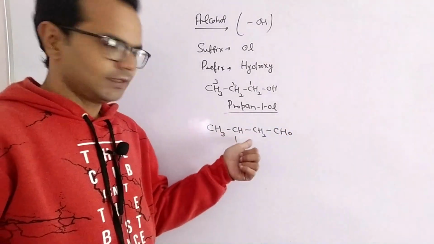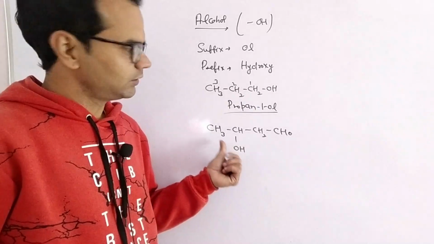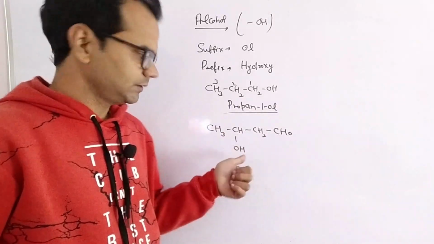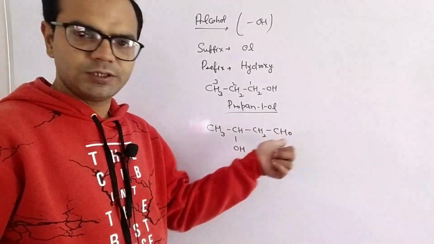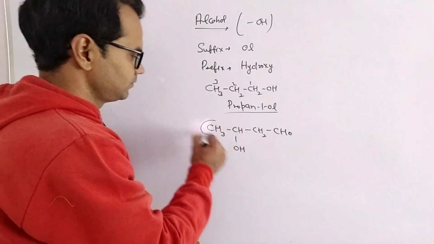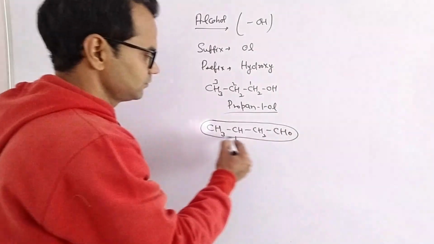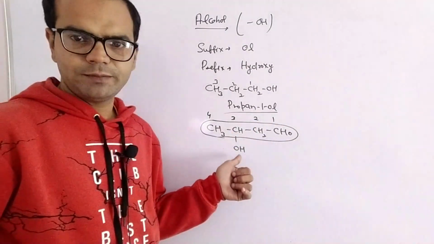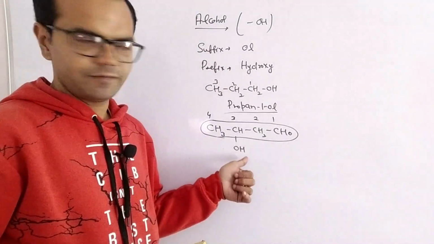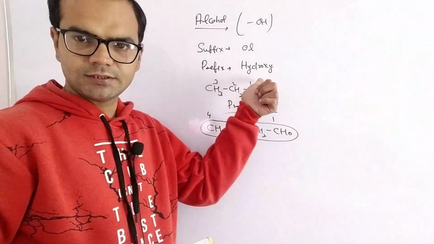But now we have to write the IUPAC name for this compound. There are two groups, aldehyde versus alcohol. The priority of aldehyde is higher, so it will be included in the parent chain. Now the OH group acts as a substituent group, so its prefix will be used, and that is hydroxy.